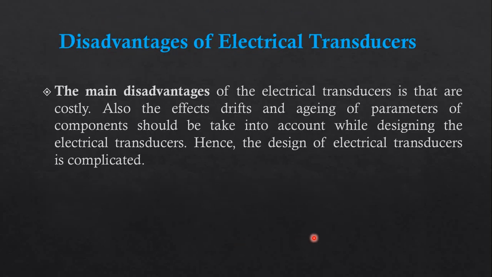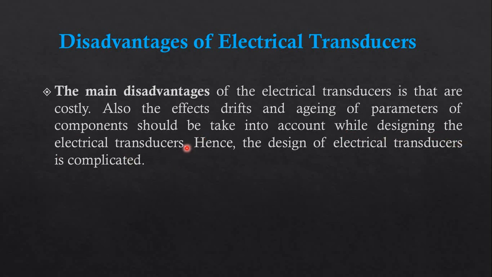Now here are the disadvantages of electrical transducers. If we have advantages, we have some disadvantages over here. The main disadvantage of an electrical transducer is that it is costly. The cost of electronic or electrical transducers is very high compared to others. Also, the effect of drift and aging of parameters of components should be taken into account while designing the electrical transducer.